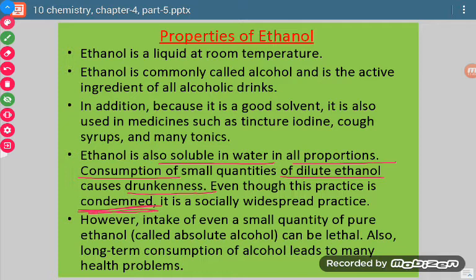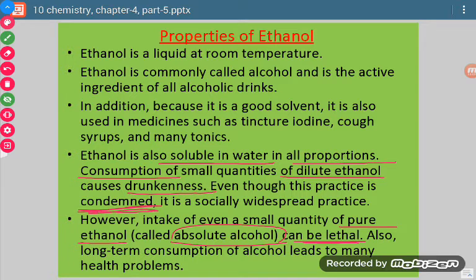Now, however, pure ethanol, meaning 100% pure ethanol, is called absolute alcohol. If somebody consumes pure ethanol or absolute alcohol, then he will die.